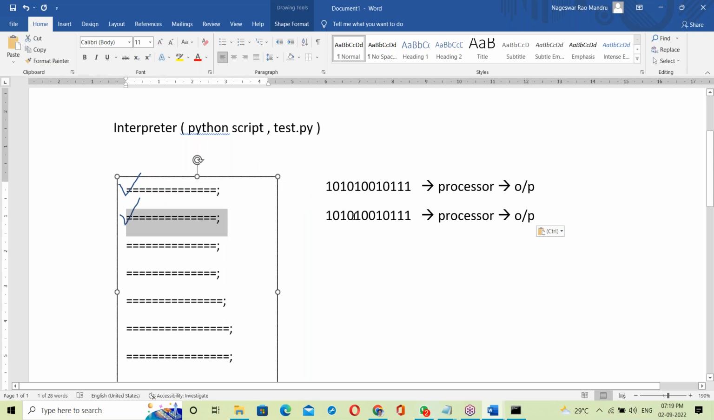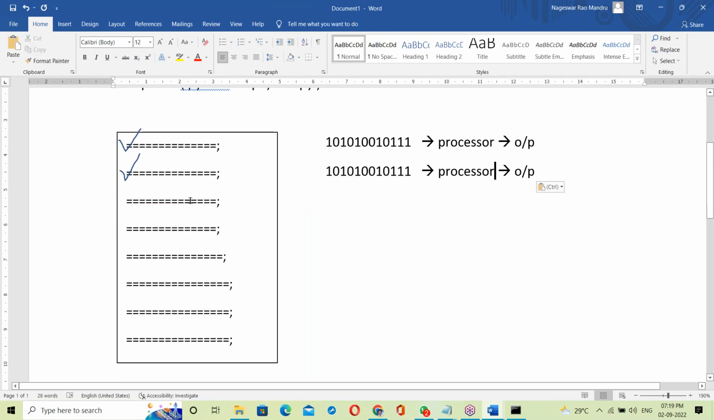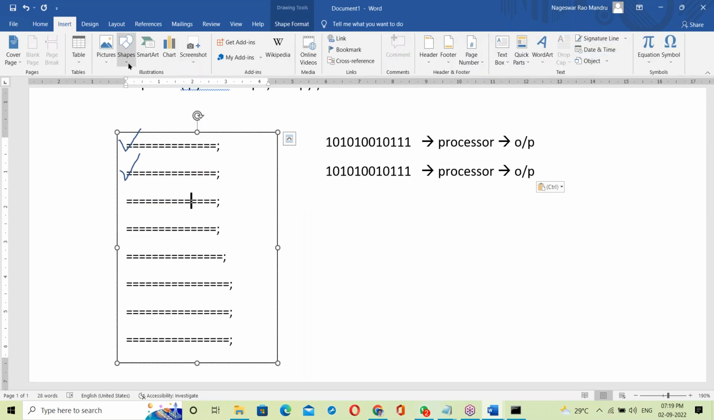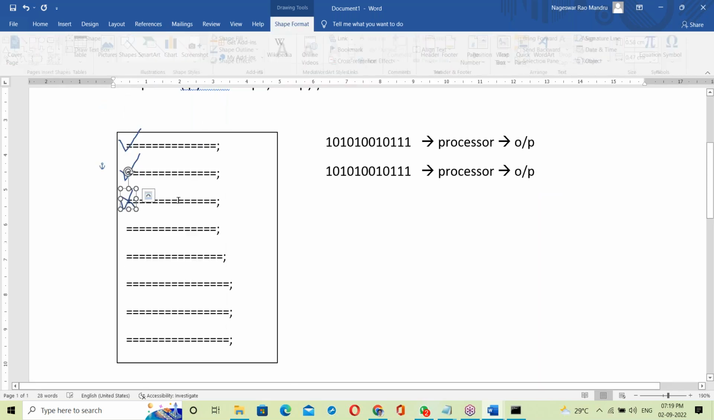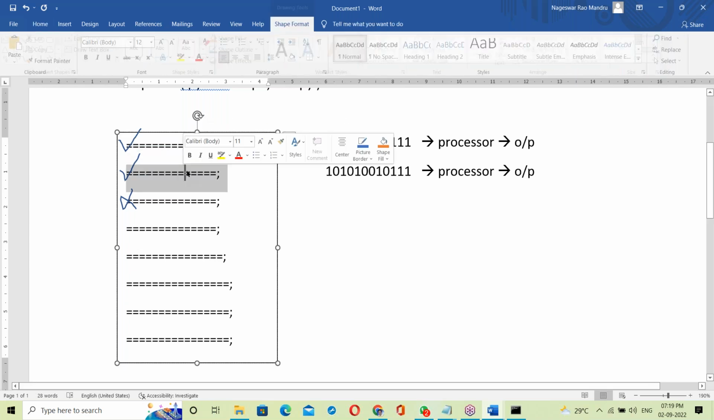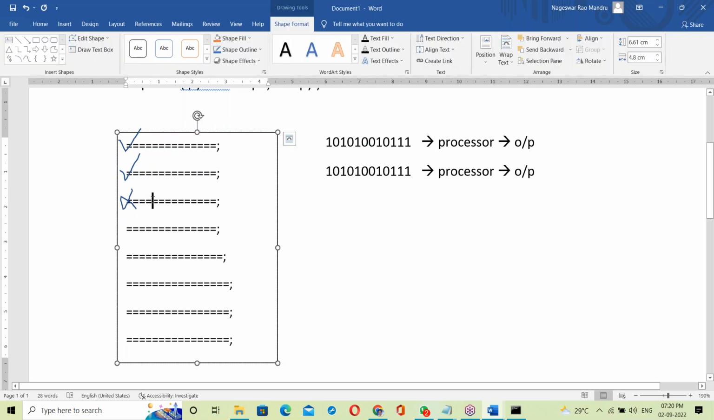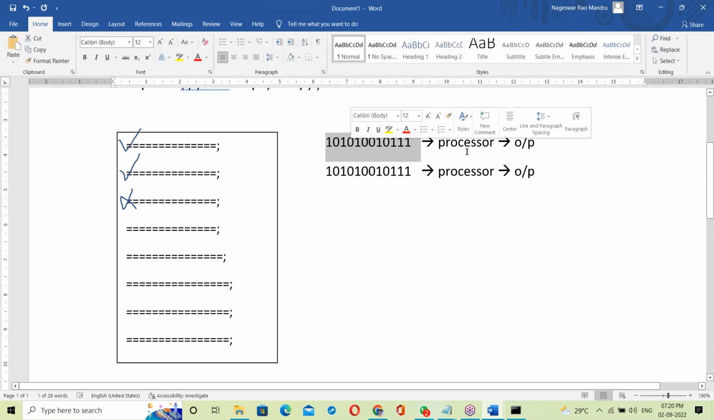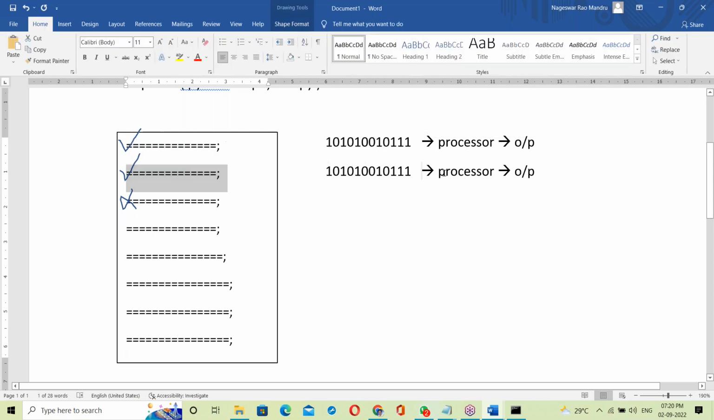The second line is also correct, so it simply converts into binary code and generates output. Suppose there is something wrong at the third line. Suppose there are mistakes, it simply stops. Any error comes, the interpreter stops. If the first statement is correct, it immediately executes. Next correct, immediately executes. Here something is wrong, it simply stops. So it works line by line: checking the first line, correct, generating output; second line correct, generating output. Any error comes, it simply stops.